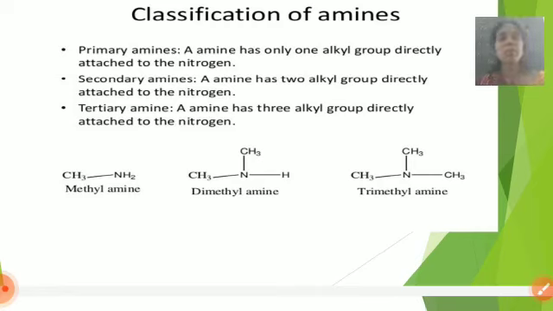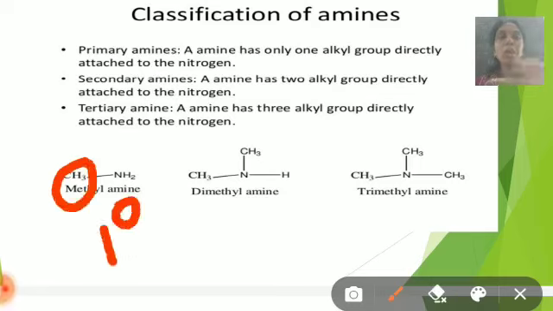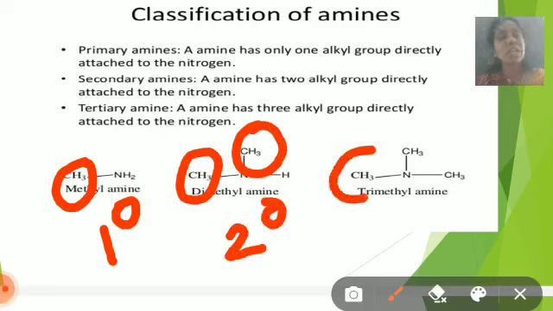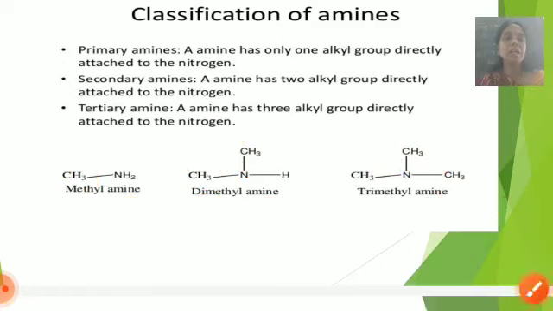For example, methyl amine. The NH2 group which contains only one CH3 is called primary. Second example, the nitrogen atom is attached to 2 alkyl groups, it is secondary. The nitrogen atom which contains 3 alkyl groups is tertiary. So primary, secondary and tertiary.